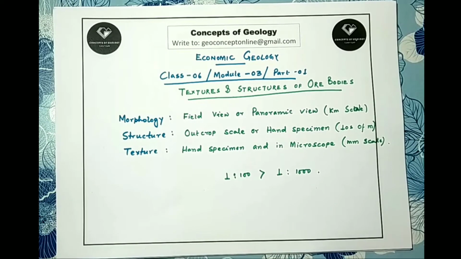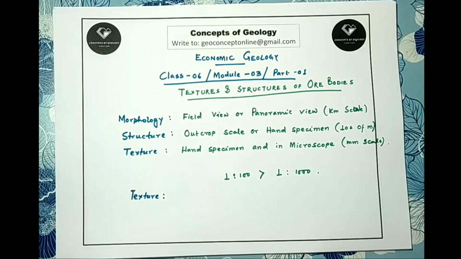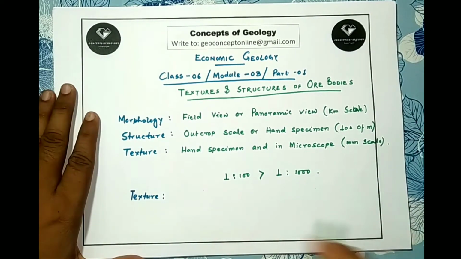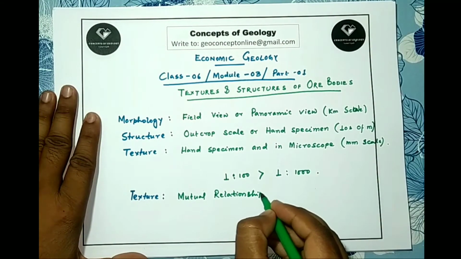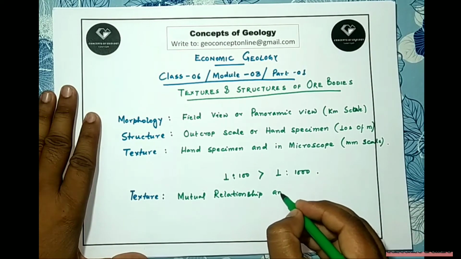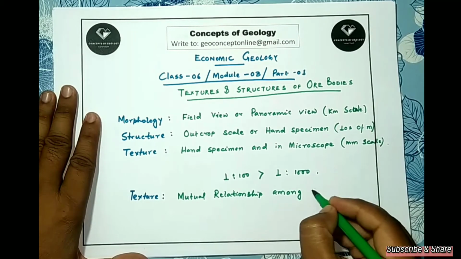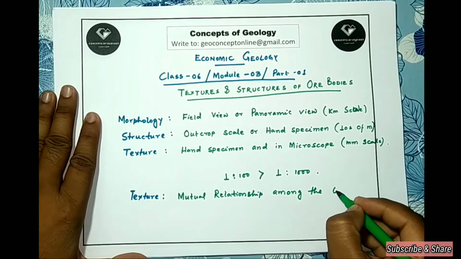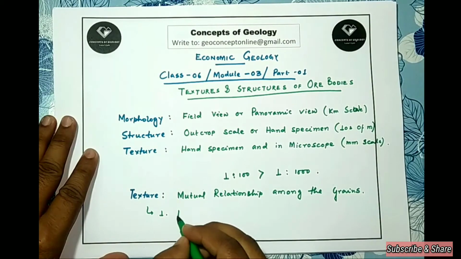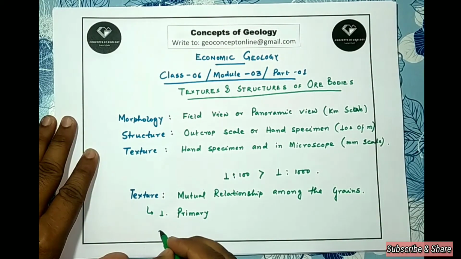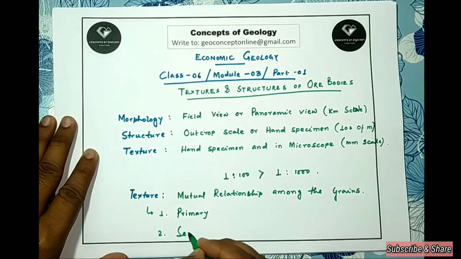Okay, so now let's move to the texture. This is the grain to grain relationship in a rock, the mutual relationship among the grains. We will discuss the texture in 2 heads. The first one is the primary texture, and the second one is secondary.